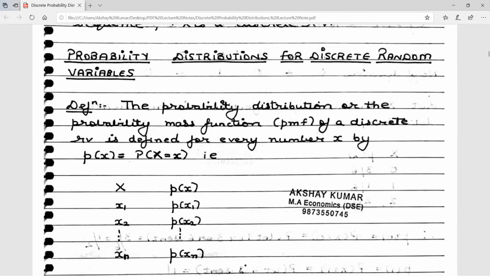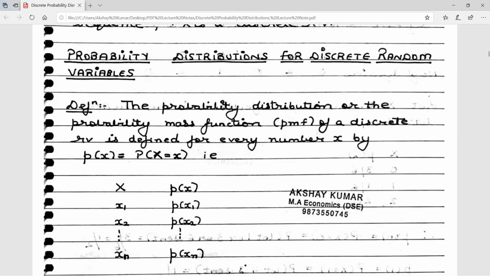The probability distribution, also called the probability mass function of a discrete random variable, is defined for every number x by probability of small x is nothing but probability that capital X takes the value small x. Now please understand, all students, capital X denotes random variable. Small x denotes the values taken by it.